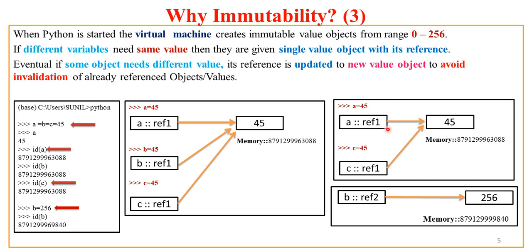Here is the pictorial representation. A, B and C were earlier required to be 45, so 45 and its reference were made available, but eventually as B needs a different value, 256 is created separately and just its reference is made available to B, so that B will be pointing to the new reference and A and C will still be referring to the old reference, thereby holding value 45.